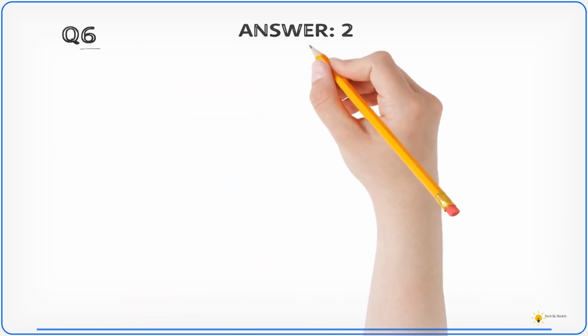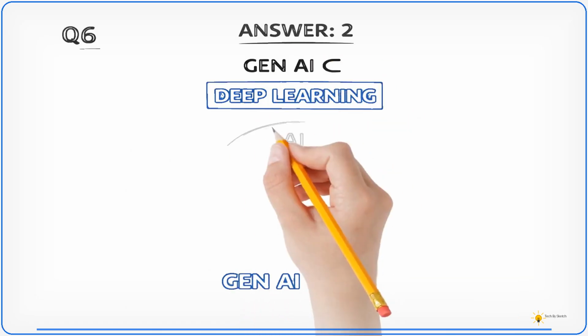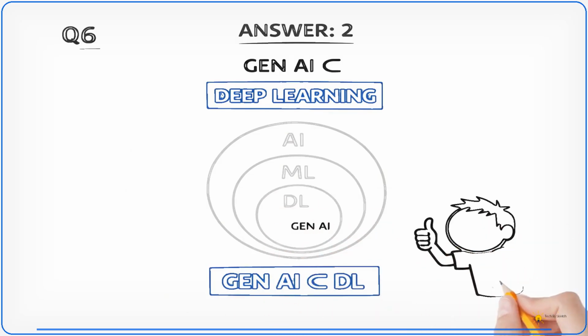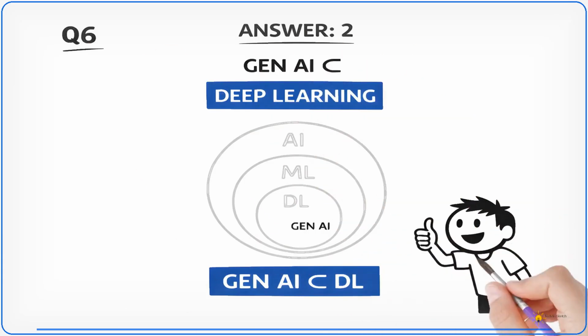The correct answer is 2. Inside deep learning. Generative AI is built on deep learning techniques and models, especially in modern large-scale systems. So, Gen AI is not separate from deep learning, it sits within it.